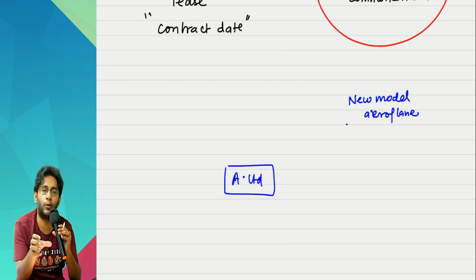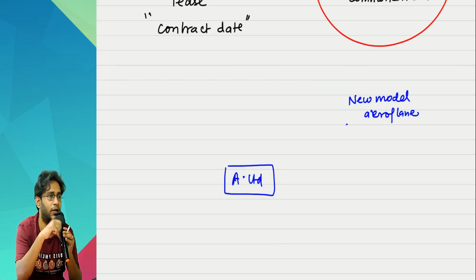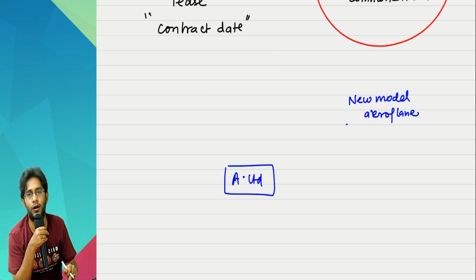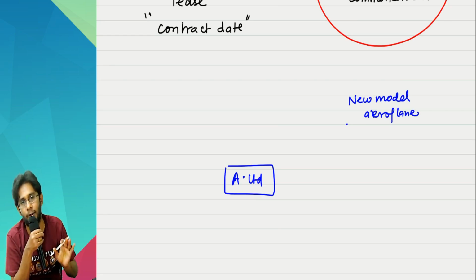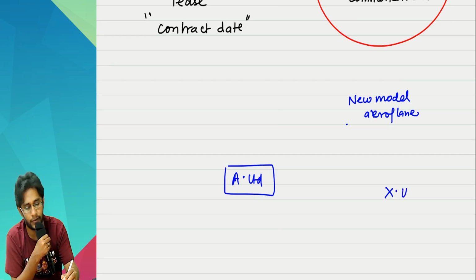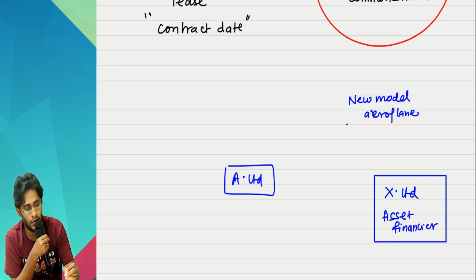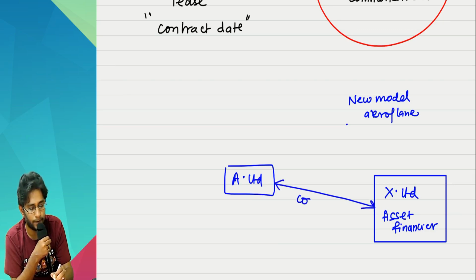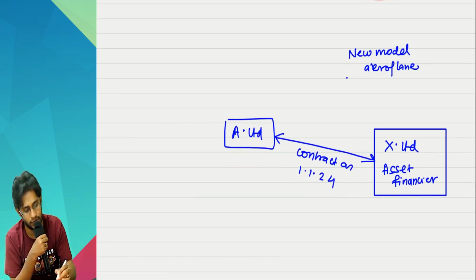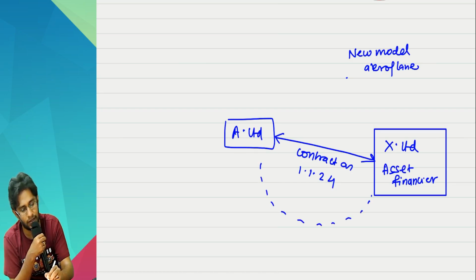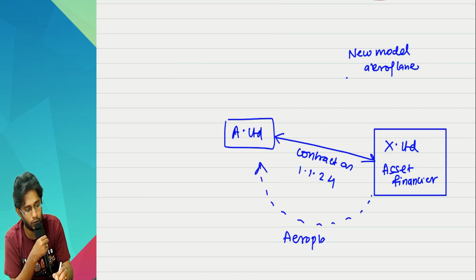He went to the original airplane manufacturer and asked him, will you give this asset on lease? He says, I won't give it on lease. If you want to buy, buy, otherwise get out. But this fellow wants it only on lease because he does not have full money to buy the asset in a single payment. So what he did is, he went to Excel Limited. Excel Limited is the asset financier. These two fellows wrote a contract on 1/1/24. In the contract, what is written is, Excel Limited should supply the aeroplane to A Limited on 1/4/24.